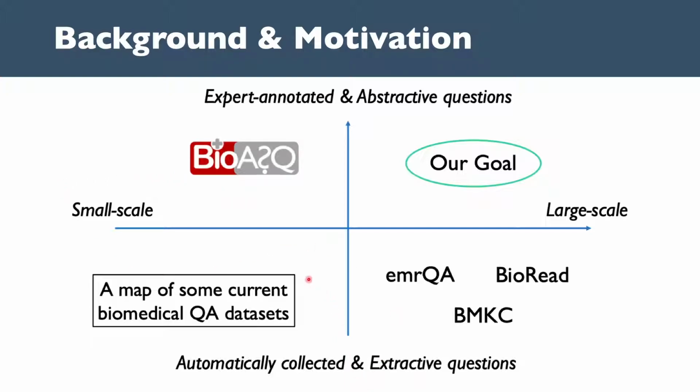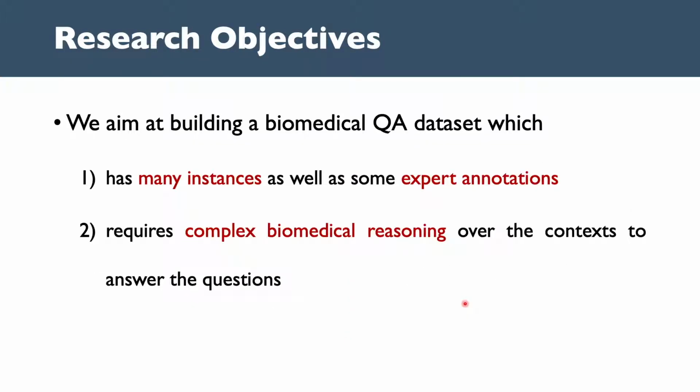On the one hand, the largest expert-annotated dataset, BioASQ, has less than 3,000 training instances. On the other hand, most large biomedical QA datasets are automatically collected without any human annotation, and the questions are extractive and factoid. Our goal is a combination of both worlds. We aim at building a biomedical QA dataset which has many instances as well as some expert annotations and requires complex biomedical reasoning over the context to answer the questions.